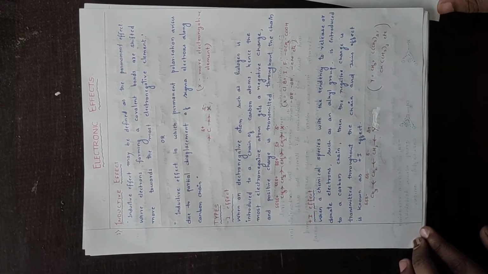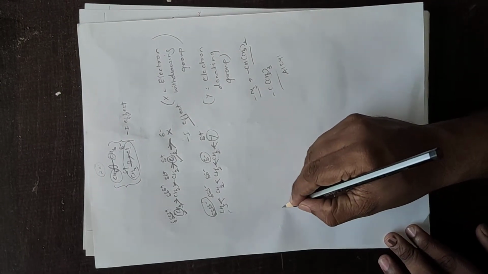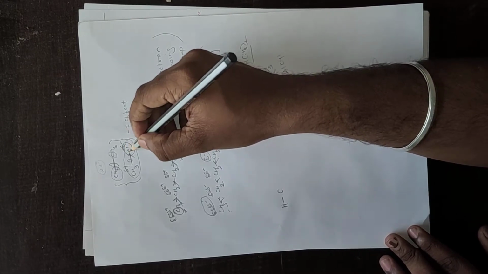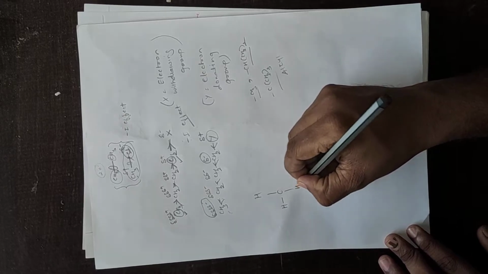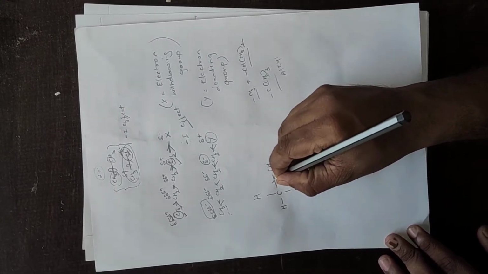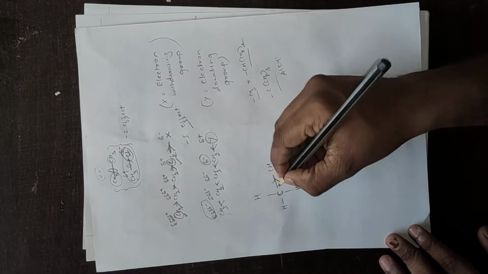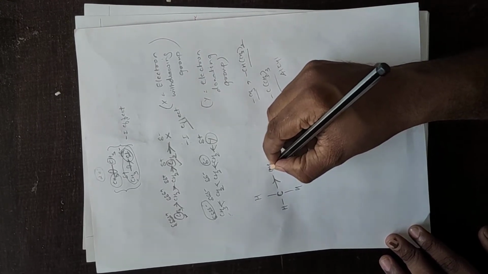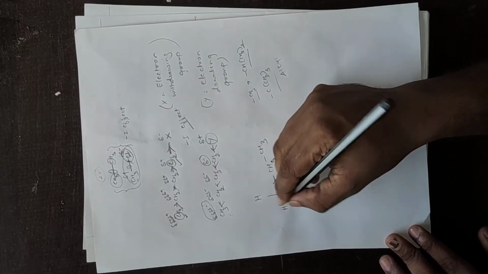Now why does an alkyl group act as an electron donating group? You should be having this question, right? Fluorine and chlorine are electron withdrawing groups because they are more electronegative than carbon. Now what happens in the alkyl group? If this is the case, this is donating electrons to the CH3. We will take it as CH2 CH3. When it donates, it has more electron density.